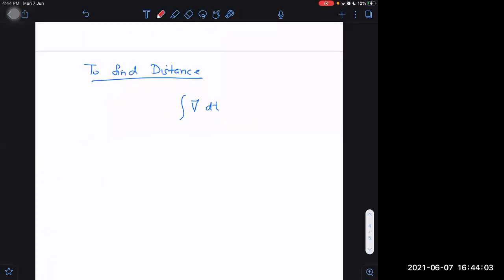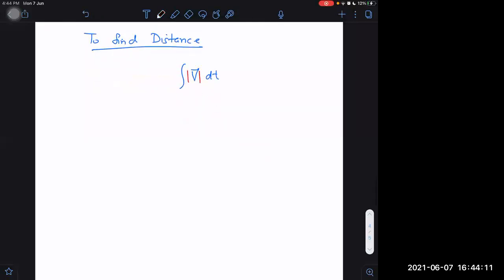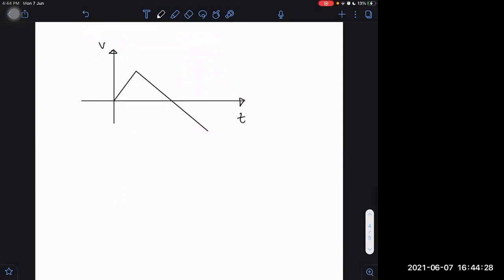To find distance, how to find distance? Mod v. Mod is important here. How do we find the integral of such a function which has mod also? How to take area for that? Let us say I give you a velocity versus time graph, and it is something like this. Can you plot its mod v versus time graph? Mod v: the negative portion will come upwards, correct? So what will this graph look like? This way.